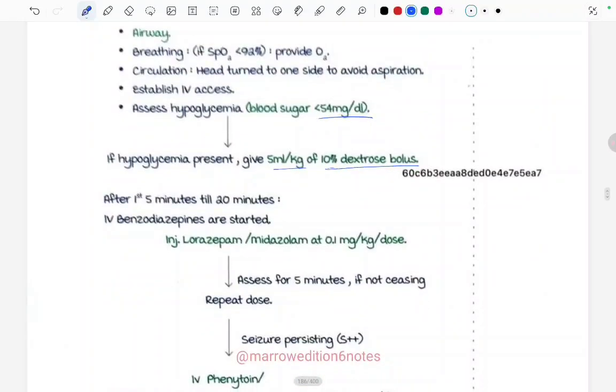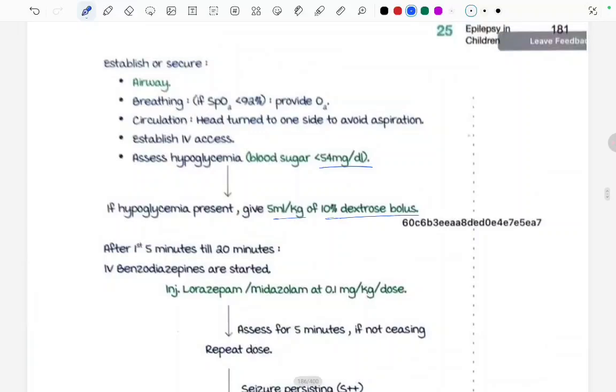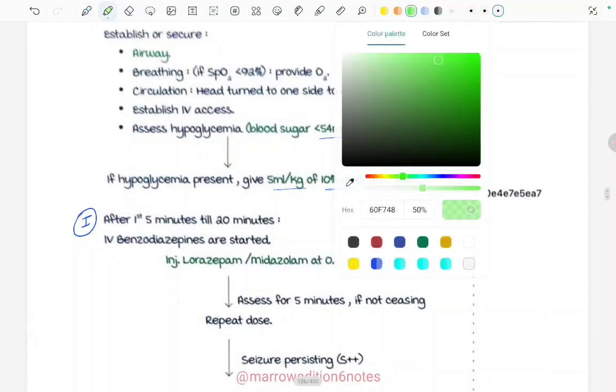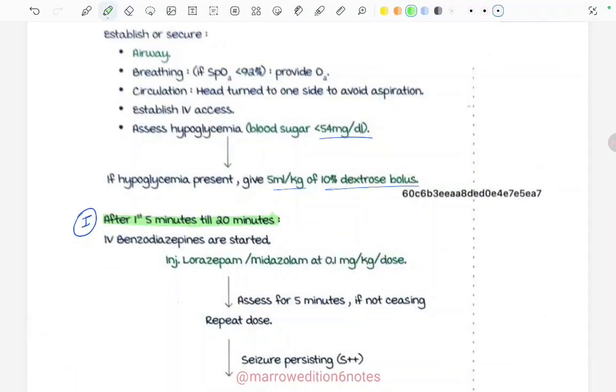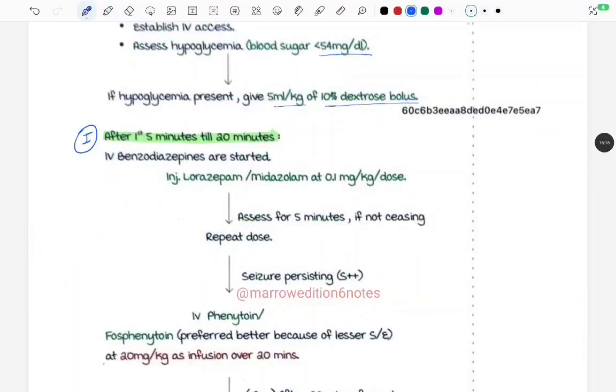After the first 5 minutes till 20 minutes, this is the first timeline we are going to read about. That is, the seizure has already continued for 5 minutes, and what will be done up till the next 20 minutes. First line, as we already read, was benzodiazepines. IV benzodiazepines are started, either lorazepam or midazolam, at the dose of 0.1 mg per kg per dose. This is very important to remember: 0.1 mg per kg per dose, midazolam or lorazepam. Assess for 5 minutes. If not ceasing, then we can repeat the dose of this benzodiazepine.